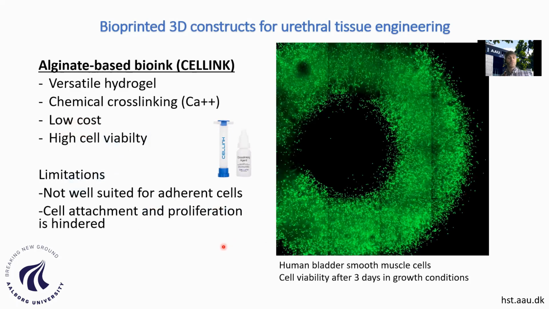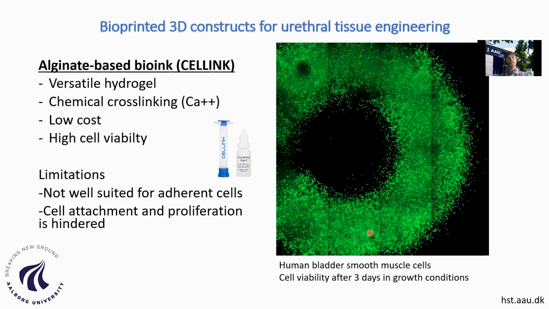Initially, we tried some of the most common gels used in bioprinting. This is alginate. It's derived from marine algae. This is a very versatile hydrogel. It's very easy to work with, and instead of using photo cross-linking, you use chemical cross-linking by immersing your construct in a calcium solution. It has a very low cost, and the cells have, as you can see here, where green represents viable cells, very high viability once you print the cells.